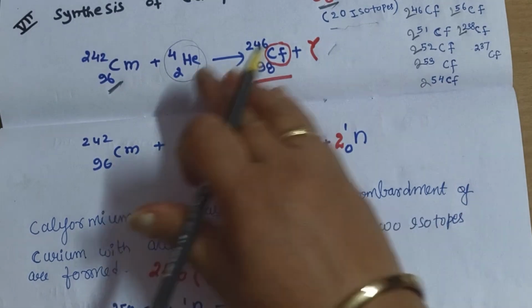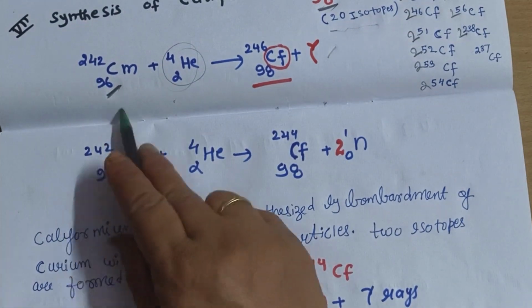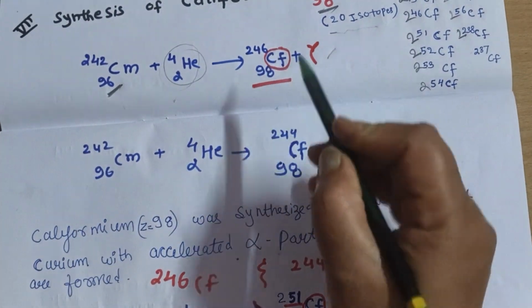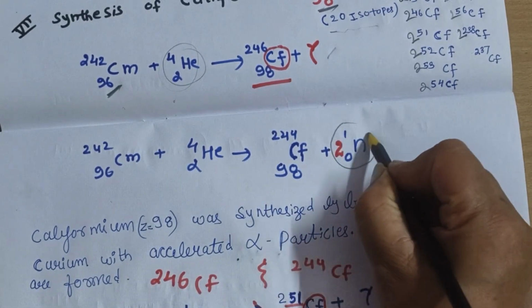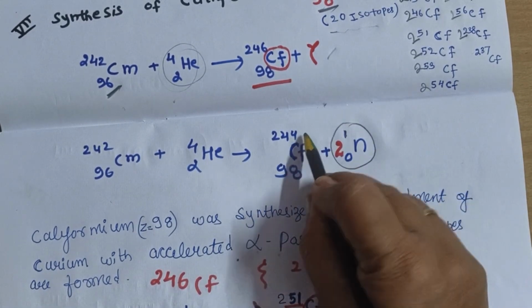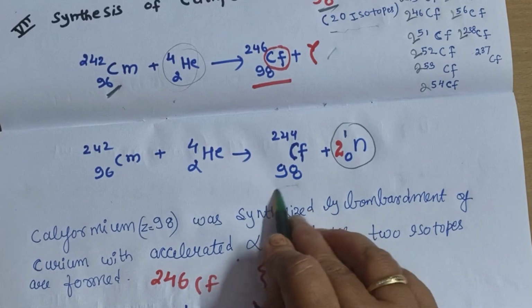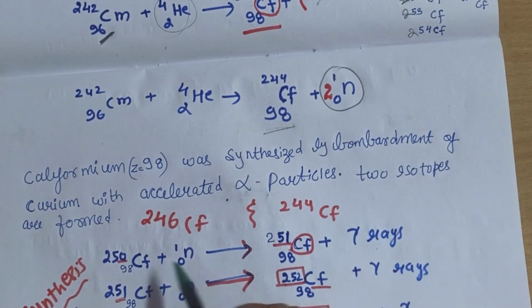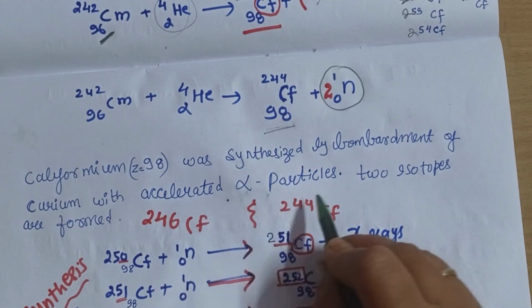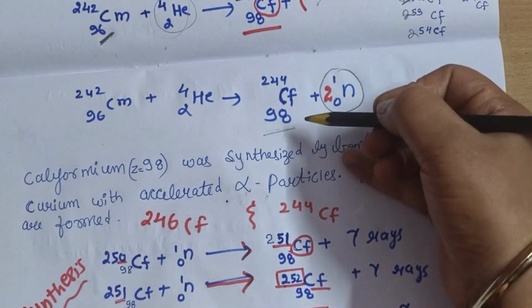Next is one more reaction for the curium. Here you are getting 246. If you are taking the same reaction again, but emitting 2 neutrons, then your mass will decrease by 2 units. Atomic number will be the same. Californium is 98. Now californium was synthesized by the bombardment of curium with accelerated alpha particles. 2 isotopes are formed, these 2.